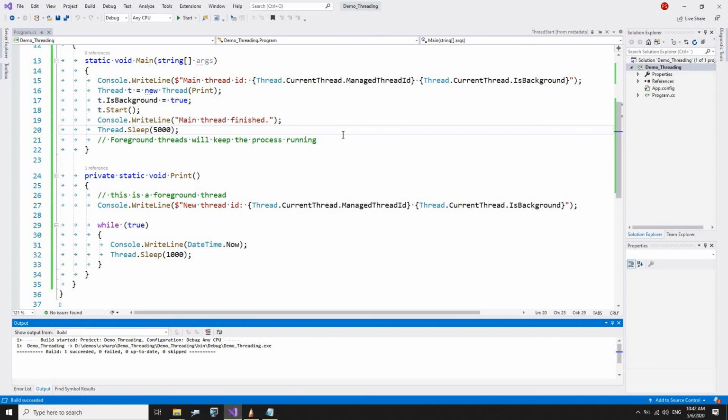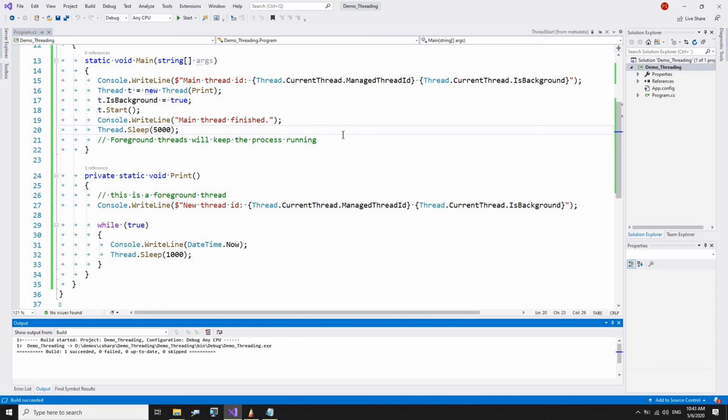So this was it, then we have covered threads. The summary of this tutorial is that threads are costly and they should be used with care. Whenever we create a thread by using the Thread class, by default that thread is a foreground thread, and a foreground thread keeps the process running.